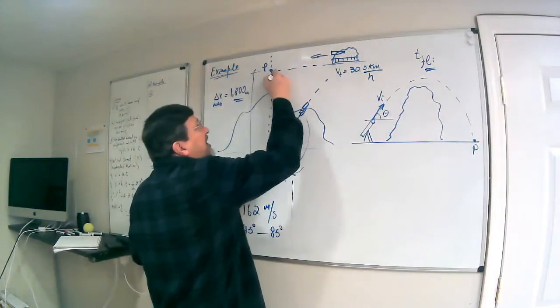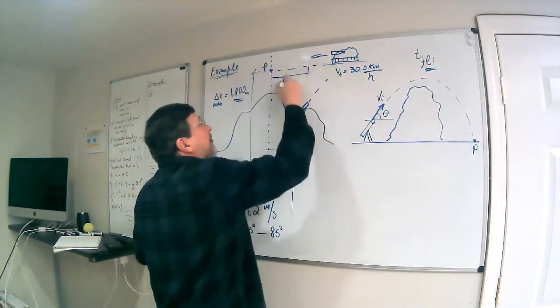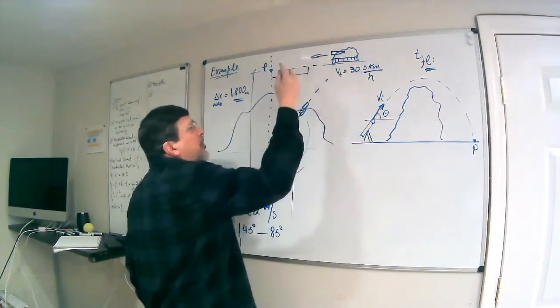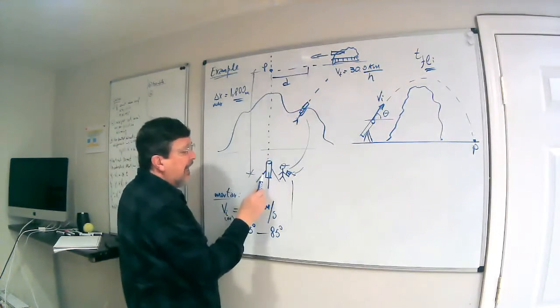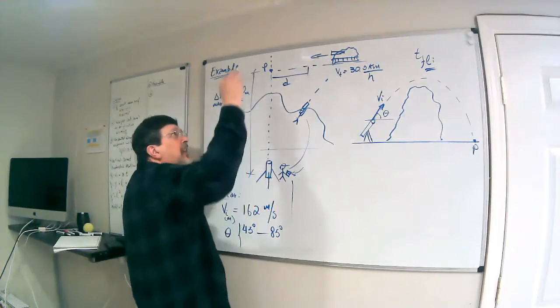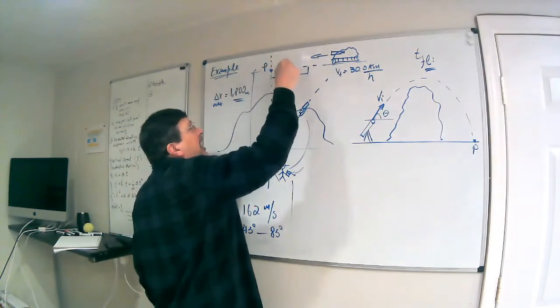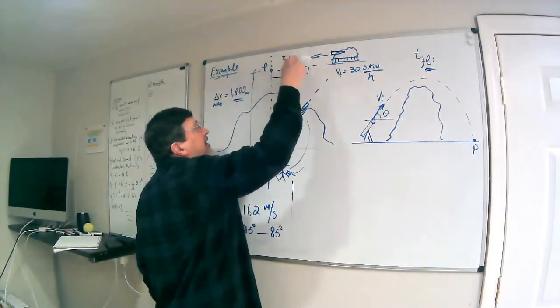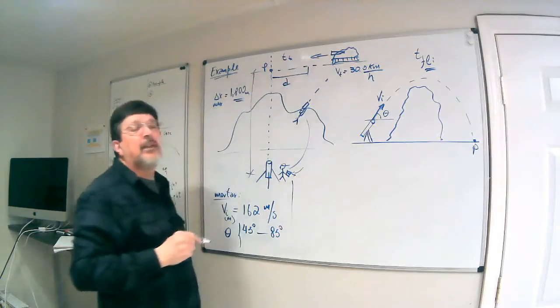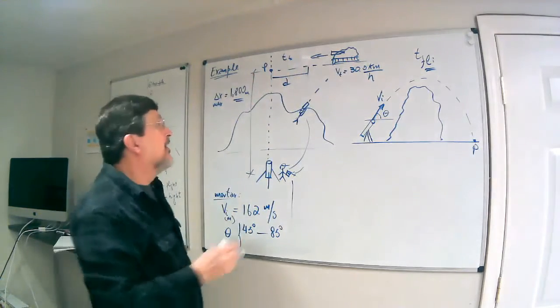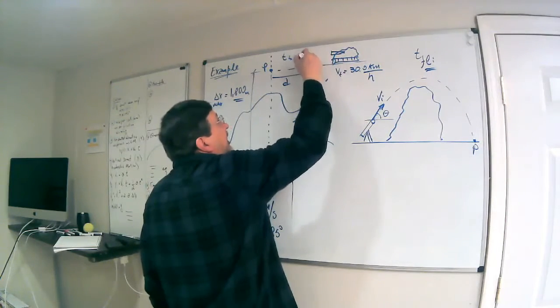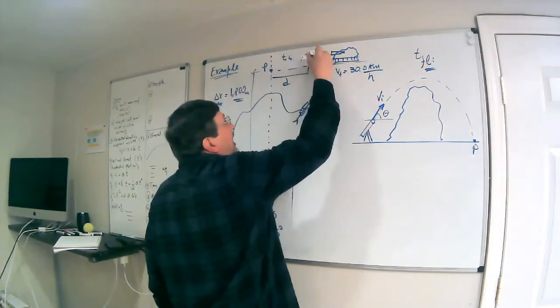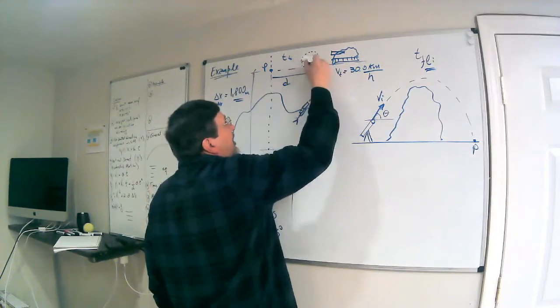So what distance does the tank need to be at, moving 30 kilometers per hour, in such a way that the time that the ammunition is going to take to get to P is exactly the same time that the tank is going to take to get there moving 30 kilometers per hour? So there is a distance here that he's going to ask that guy that is there watching, right?